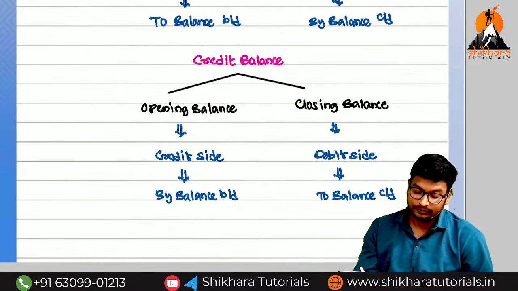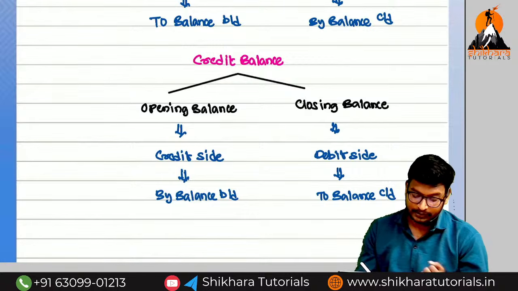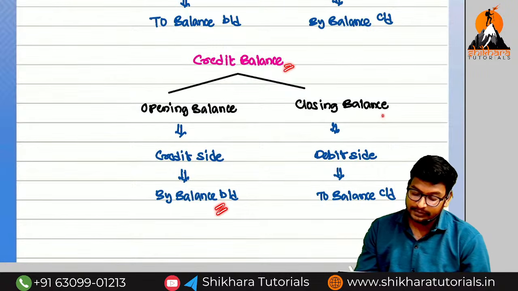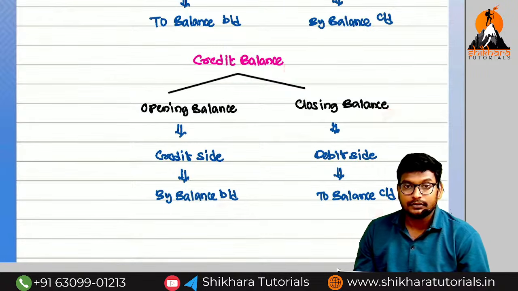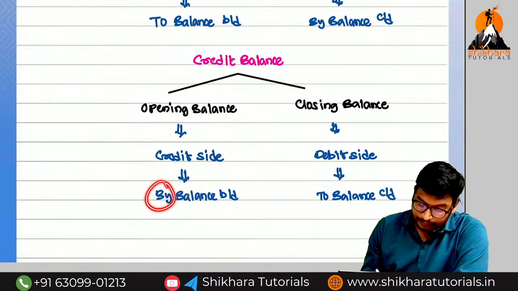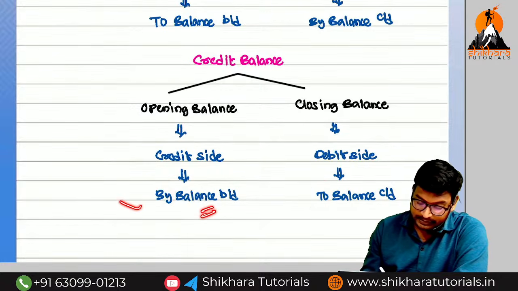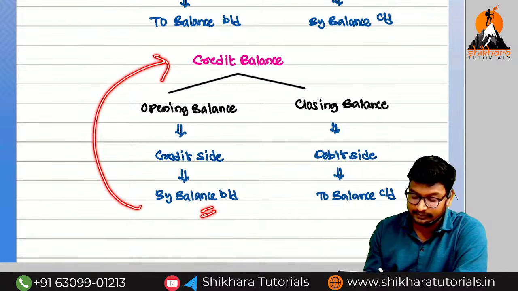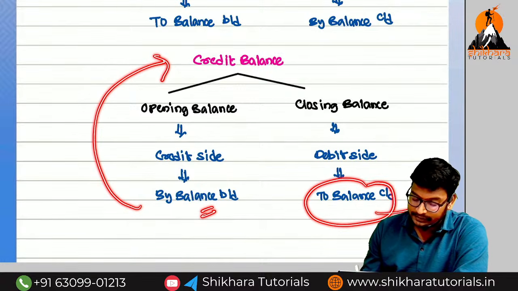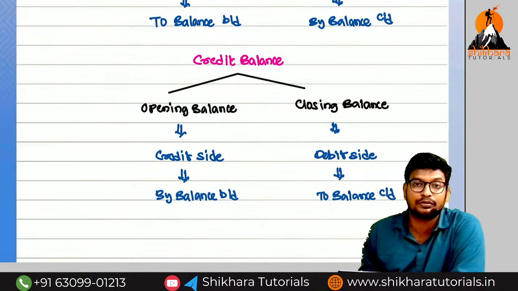In the same way, for the credit balance, opening balance will be on which side? Credit side. For the credit balance, closing balance will be on which side? Debit side. So on the credit side what we need to put? By. And on the debit side? To. So by balance brought down is the opening balance for the credit balance, and to balance carried on is the closing balance for the credit balance. These are the basic rules about the modern approach.